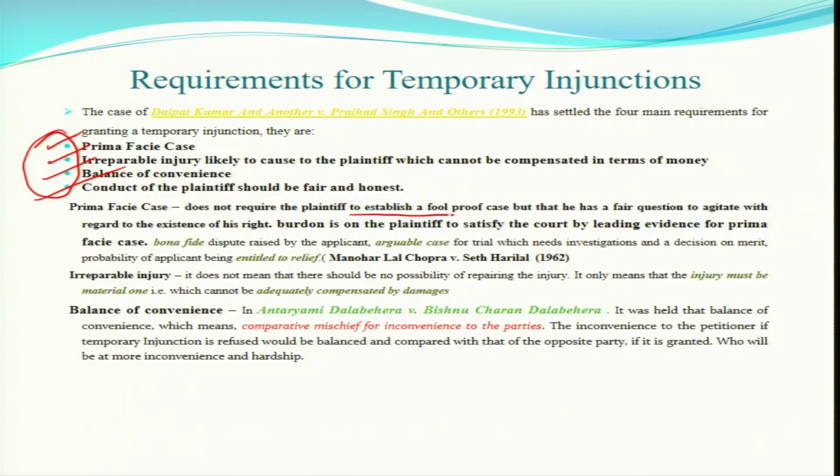No, court cannot go beyond the law. Court has to remain within the purview of law, domain of law, and these are the points as per the case, as per the subject matter of the suit. The first one is prima facie case. Prima facie case does not require the plaintiff to establish a full proof case.